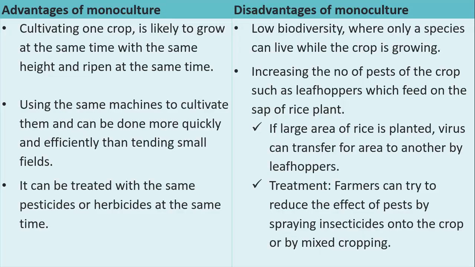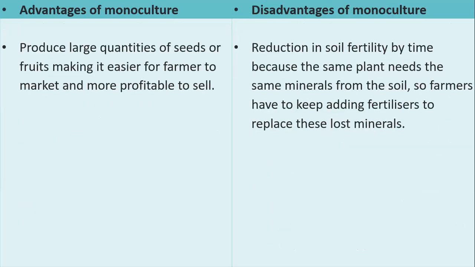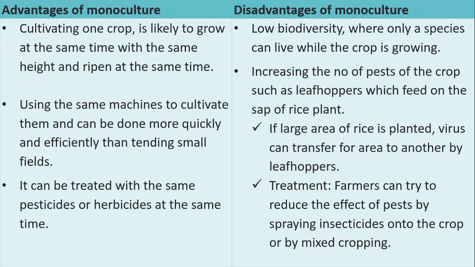Cultivating just one crop means that all of this land's yield will grow at the same pace and will ripen at the same exact time. So when you use machines to harvest, you will use the same machines at the same time, which will reduce the cost and increase the yield. Also, if you treat them with pesticides, herbicides, anything that can increase the yield, you will use the same thing at the same time. And this will produce a very huge amount of seeds and harvest, of course. So it's going to be more profitable for the farmer. Okay, so these are the advantages.